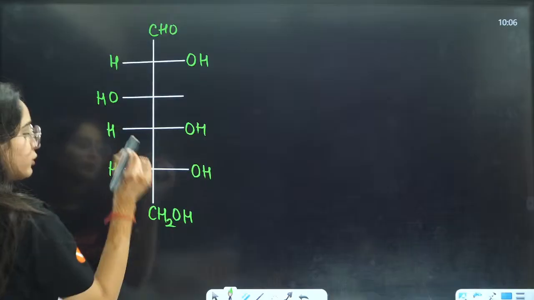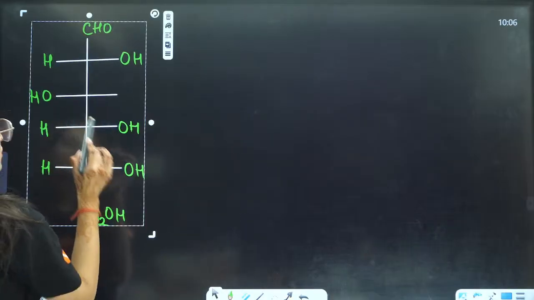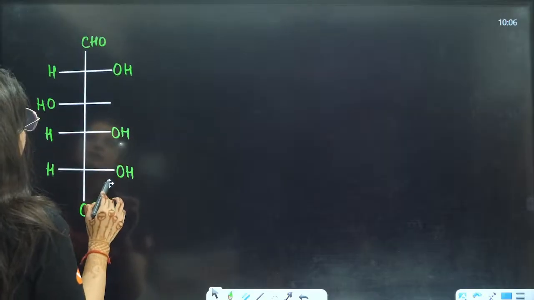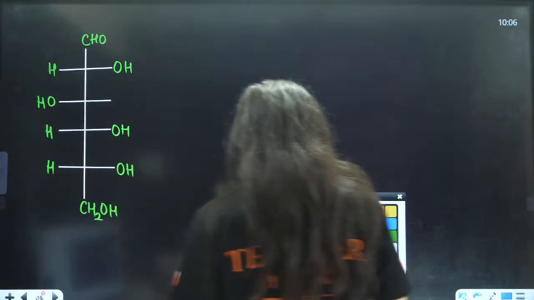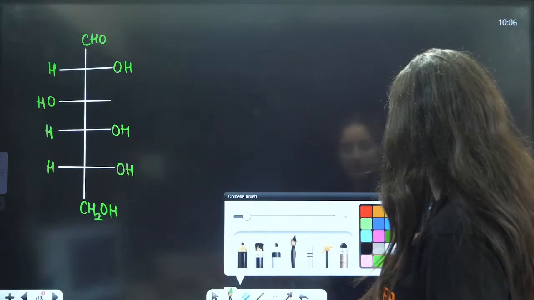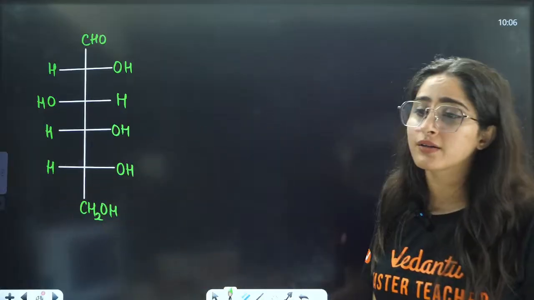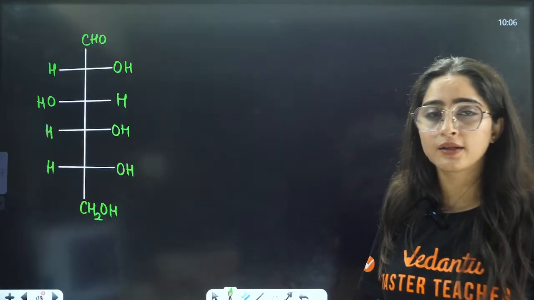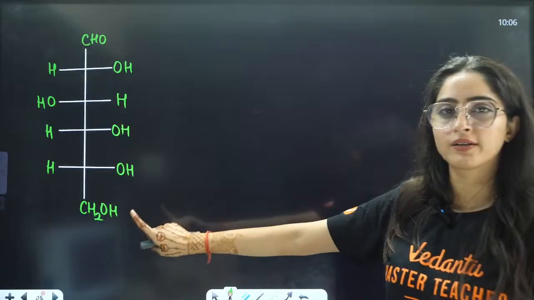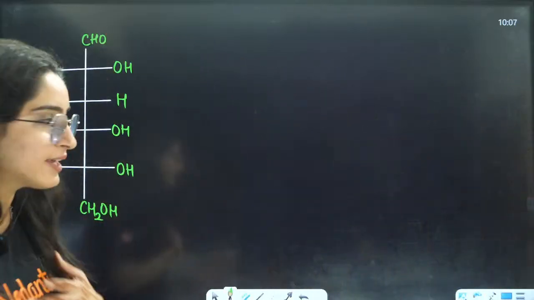Now tell me, are you able to draw this structure? Is there any problem in drawing this structure? Because now I am going to convert this into something else, a cyclic ring.